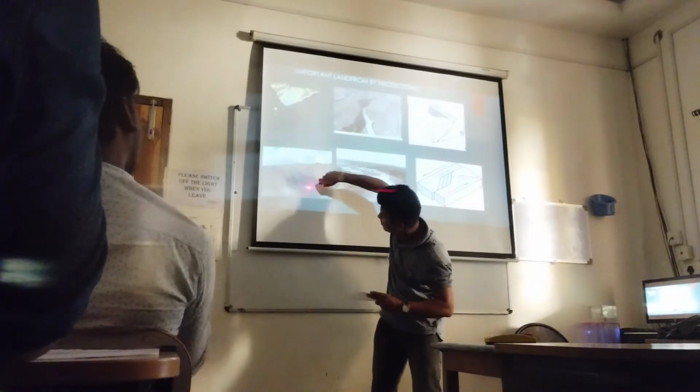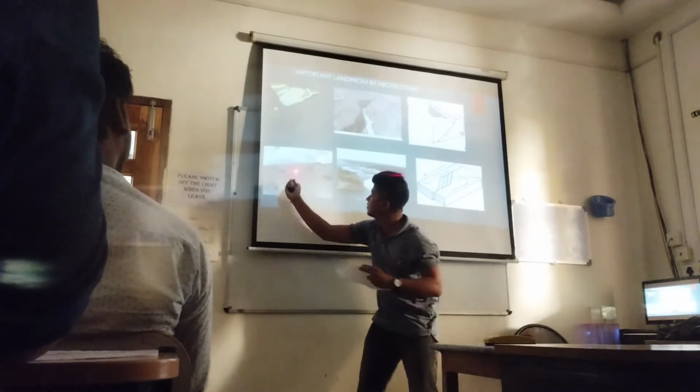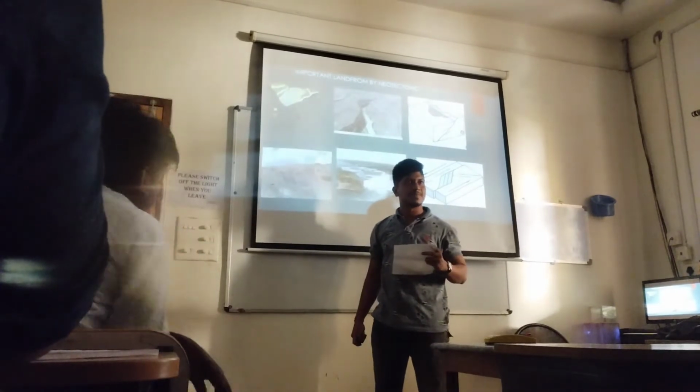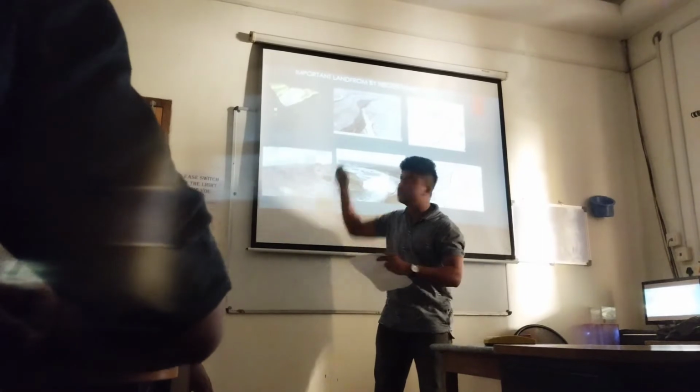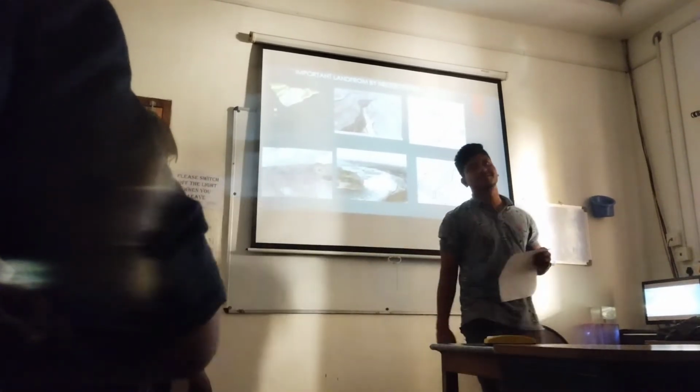This is the scarp. Yes, example. Correct. Changes. How is it related to neotectonics? Changes, neotectonics, geomorphology.